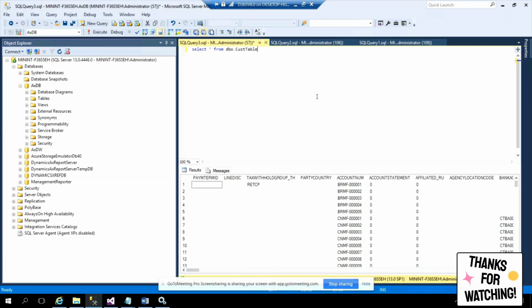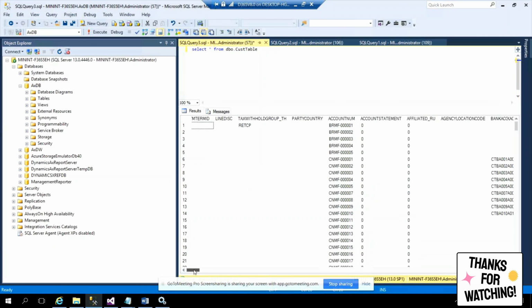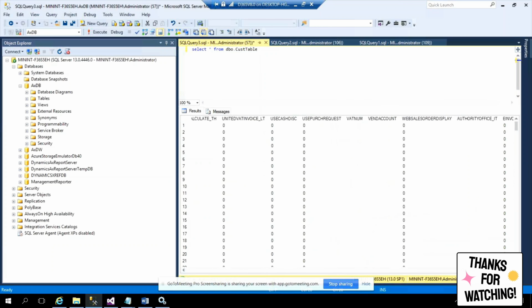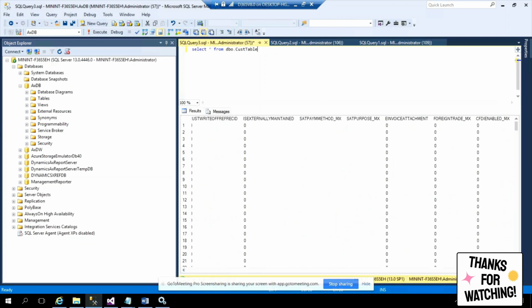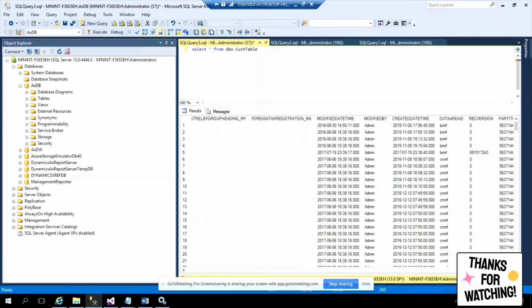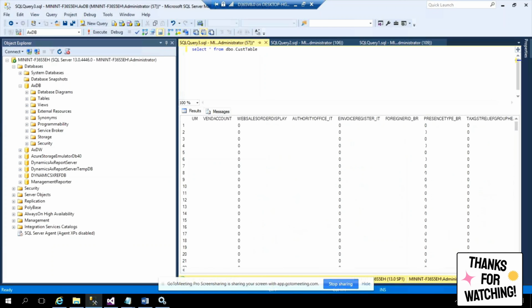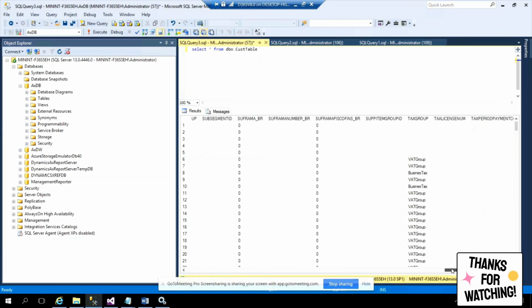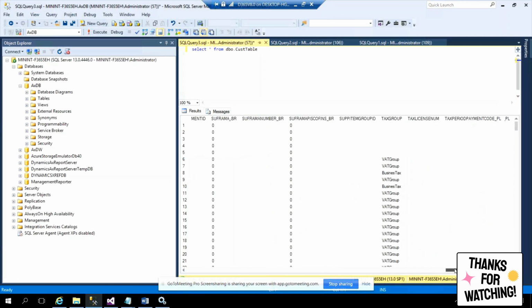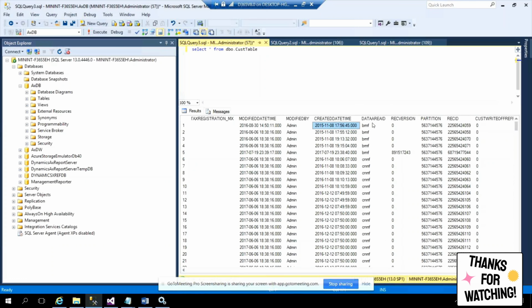Now I'm running it. So the database is there, the data is there, and let us scroll here. All the fields are there. That is good. We know all these fields, and now we'll understand a couple of things. The first thing is your modified date time. Those fields we already know: modified by, who modified, created date time, etc. The other fields are all the application fields, whatever the person who created this table created. But these are a few system fields.